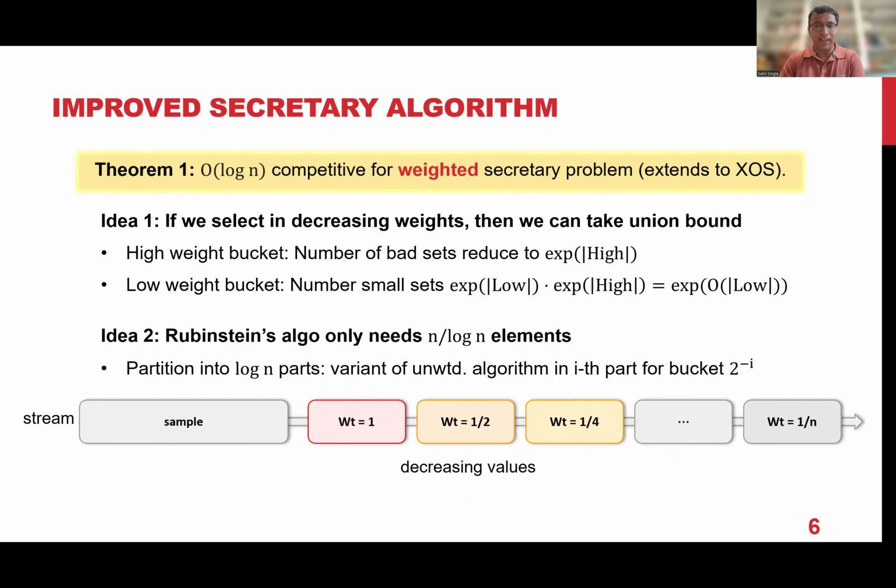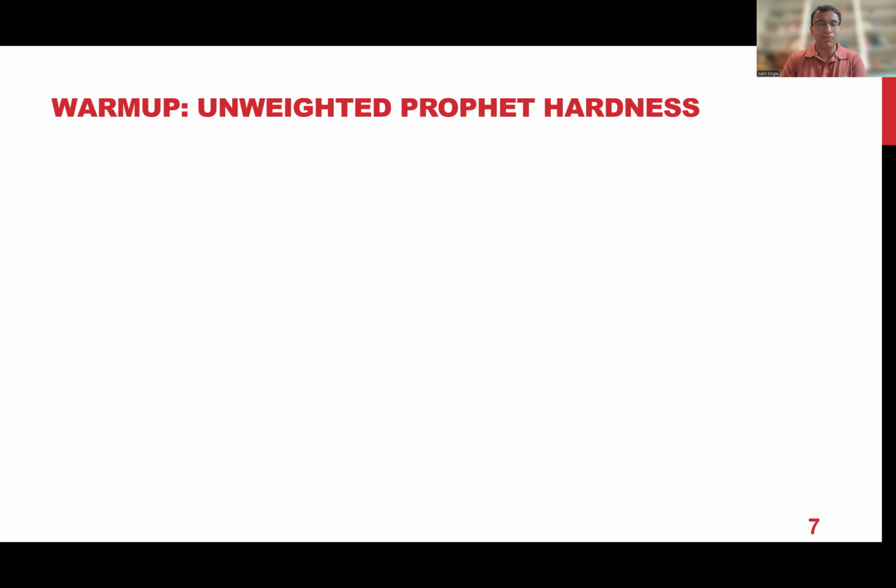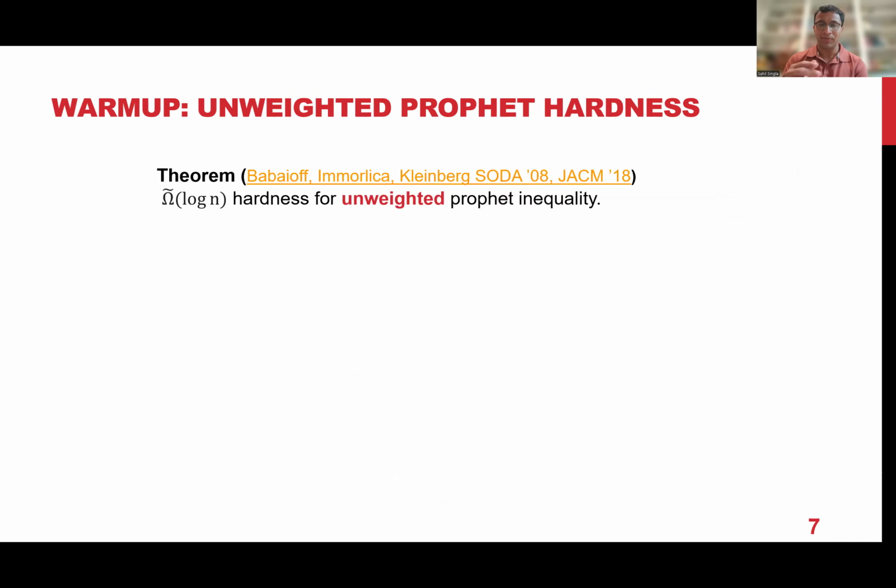Now let me similarly give a high level idea of our hardness examples, so how to go about proving lower bounds for profit and the adaptivity gaps. And here maybe it might be good to first recap the log n hardness for the unweighted problem. This is due to the work of Babaioff, Immorlica, and Kleinberg, where they introduced the matrix secretary problem. And so they showed that for the unweighted problem, you have a log n hardness.